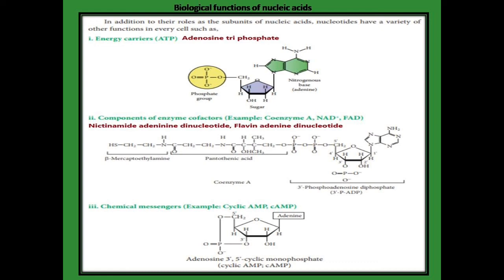The next one, chemical messenger, for example, cyclic AMP. What is AMP? Adenosine monophosphate. AMP means adenosine monophosphate. The structure of cyclic adenosine monophosphate is given here.